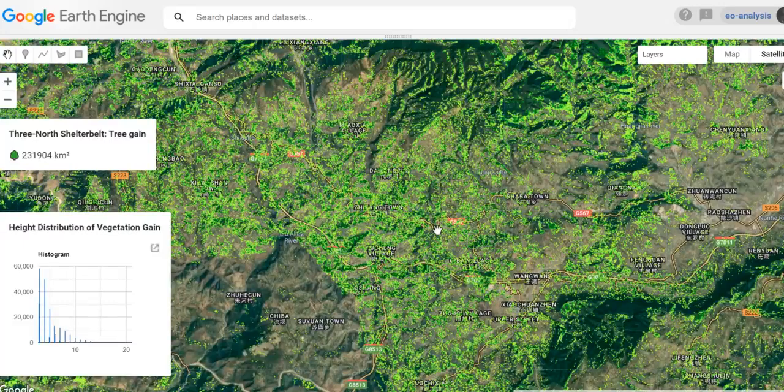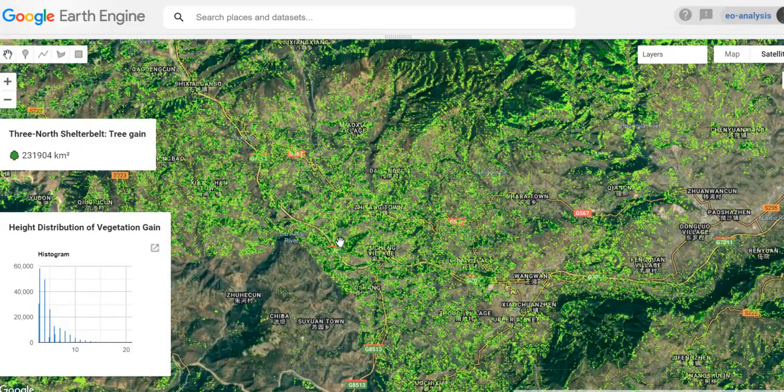So the result will look like this. It will be a map of the new forest area, and then we will have a little panel showing how many trees have been gained after the whole program, as well as the height distribution of the vegetation gain. And in this case, we are not looking at the time frame all the way back to the 70s, but only focus on 2000 to the current year.